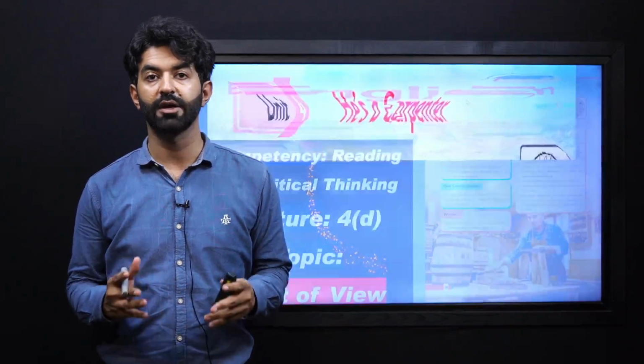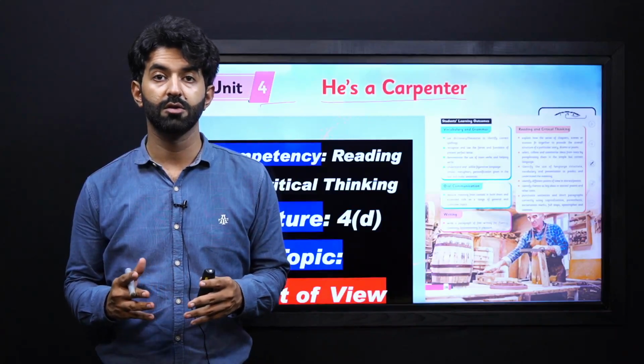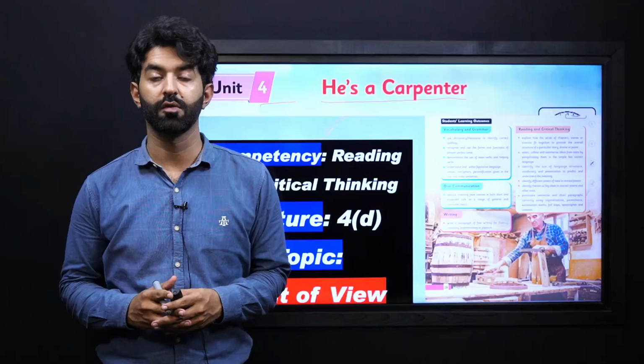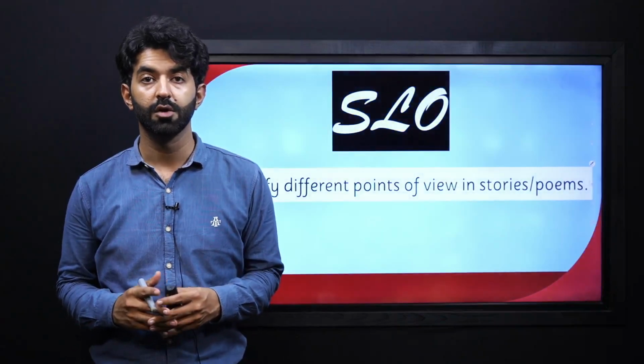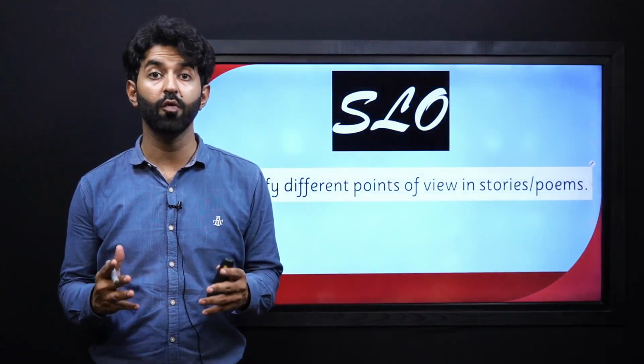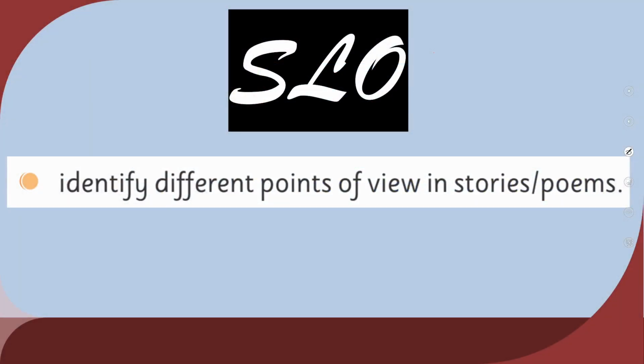My dear learners, as you know, we are dealing with our SLOs of Unit 4, and today we are going to cover an SLO of reading and critical thinking competency. Now, let's get started by reading our students' learning outcome to see what we are supposed to do and how we can achieve it. So our SLO is very simple. It says, identify different points of view in stories or poems.